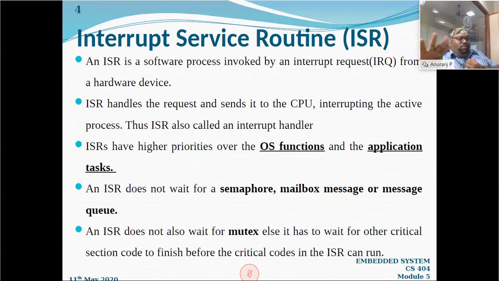For this particular critical section also, ISR usually will not wait. But there is a possibility that this ISR will wait: when that particular critical code contains some data that is needed by our ISR. Only on that condition will ISR wait. In the usual case, ISR will not wait. What I am going to tell you in this particular slide is that ISR is not going to wait for any other request like semaphore, mailbox, or mutex.